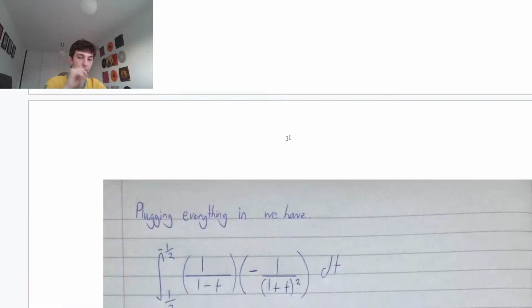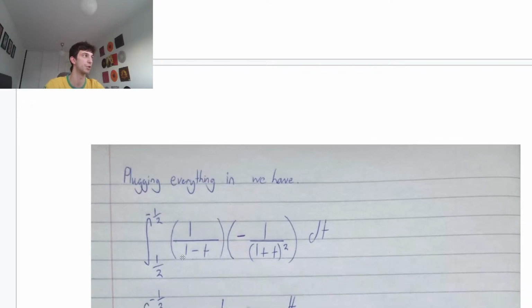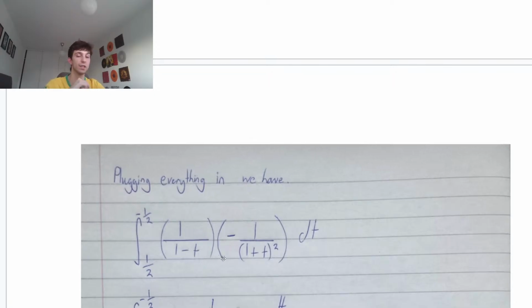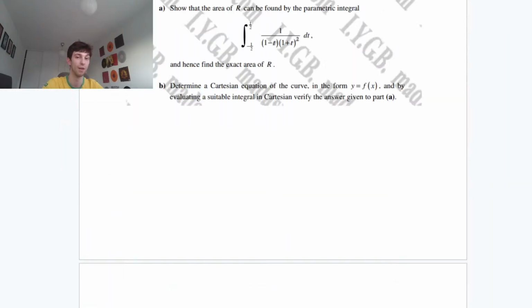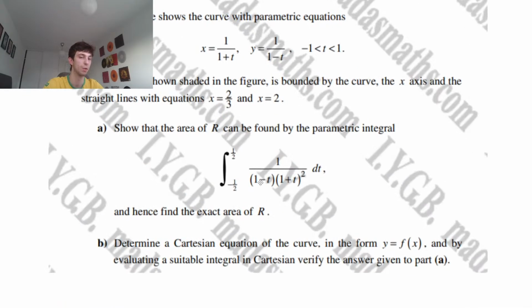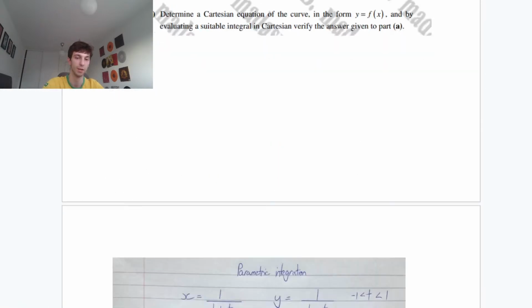Plug it all into that parametric integration formula. So plugging everything in, we have our upper limit to be minus a half, our lower limit to be a half. Then we have 1 over 1 minus t, that parametric equation for y. And then dx/dt is minus 1 over (1 plus t) squared, integrating with respect to t. We can just expand this out, guys, multiplying two fractions, and we can quickly see, comparing it to what we have, don't start expanding out that (1 plus t) squared, because we can see in the show that answer, they leave it as (1 minus t) multiplied by (1 plus t) all squared, okay?